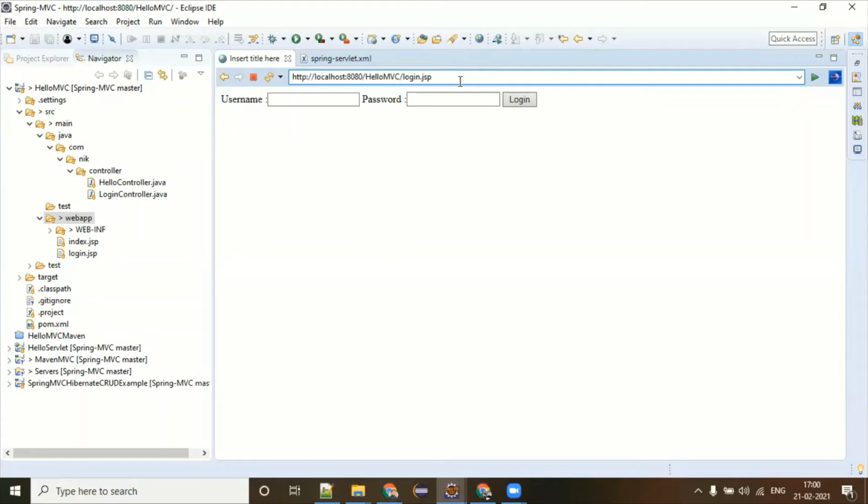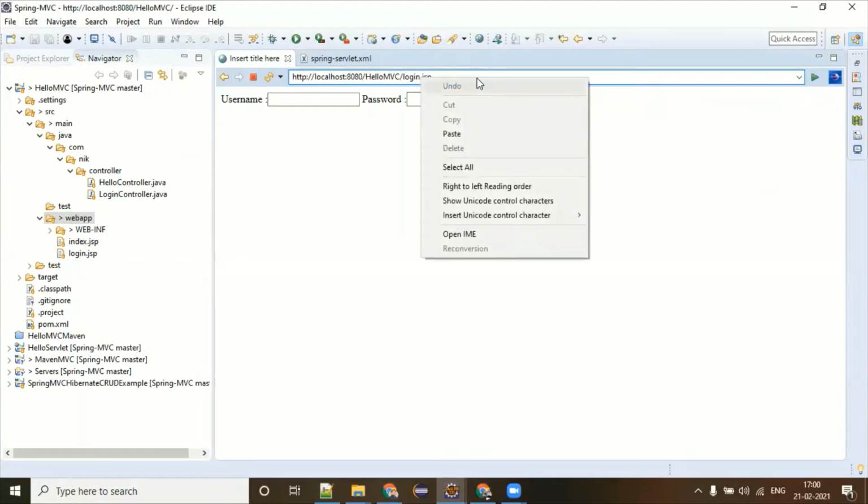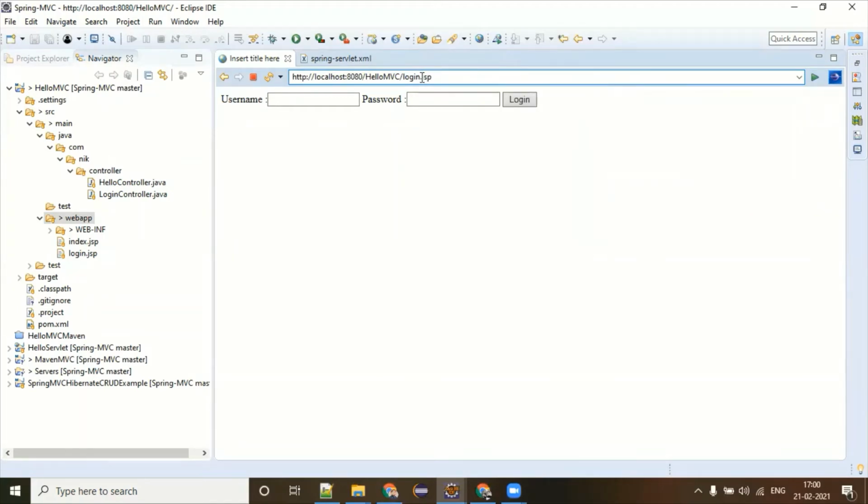What can one do without going to the login.jsp? He will directly put the success.jsp in the URL. Imagine this success.jsp is right now index.jsp, and you know that after login, this is bringing the success.jsp. Guys, there's a problem. If you directly put the success.jsp, oh my God, you are in the home page.